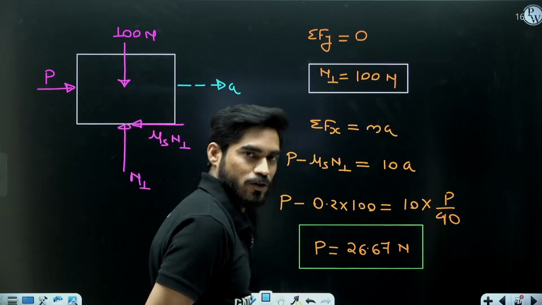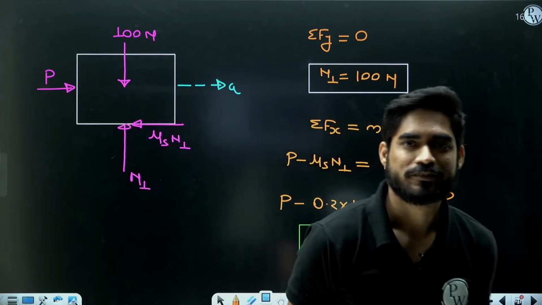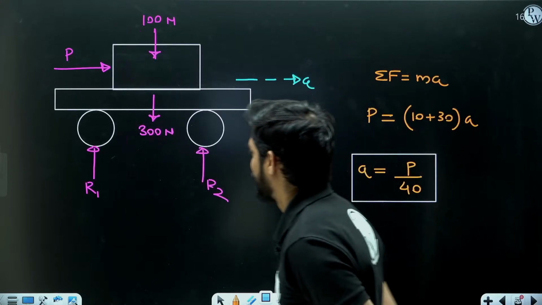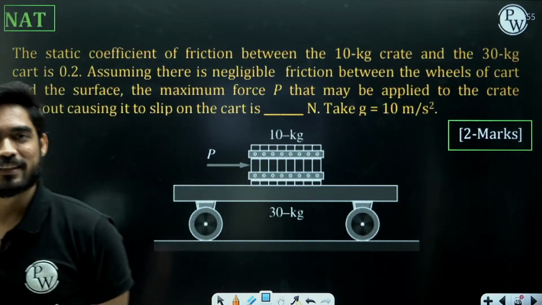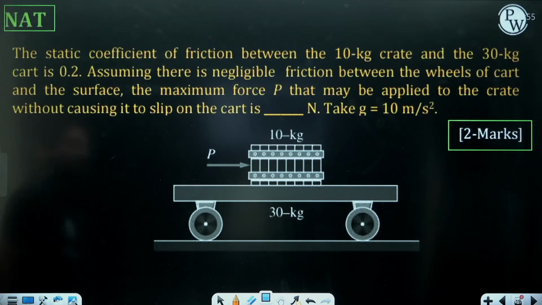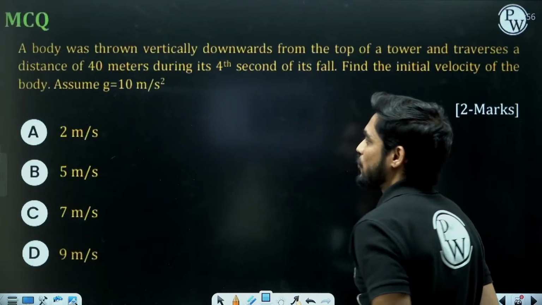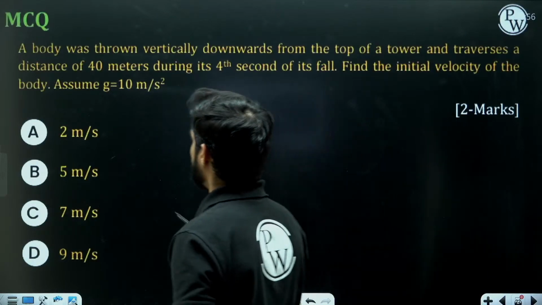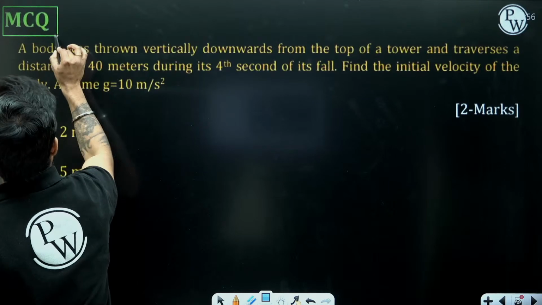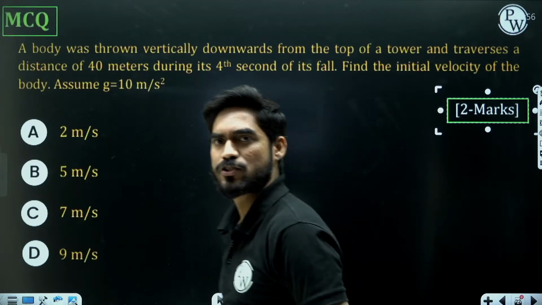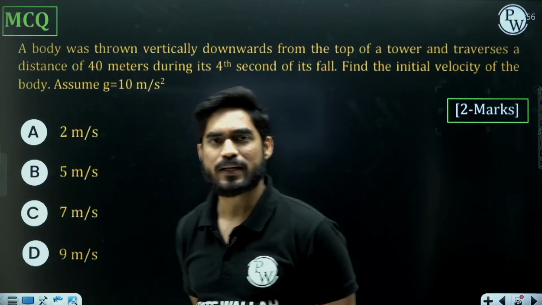So let's move on to the next question. How was this question? Excellent. So this was an NAT question of 2 marks. Let's move on to the next question. And this is an MCQ question of 2 marks. Solve this one.